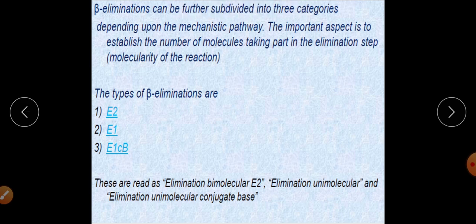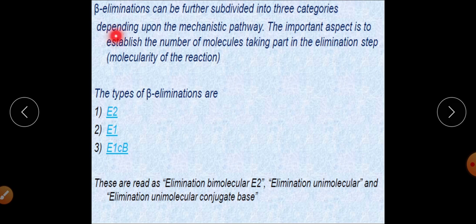Now there is a further division. The beta elimination reaction, which we discussed earlier, is further subdivided into three categories: the E1 elimination reaction, E2 elimination reaction, and E1CB elimination reaction, which means E1 elimination unimolecular, E2 elimination bimolecular, and E1CB elimination unimolecular involving the conjugate base.